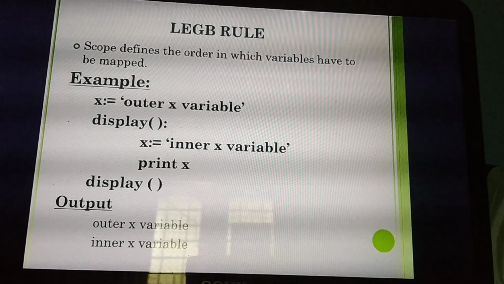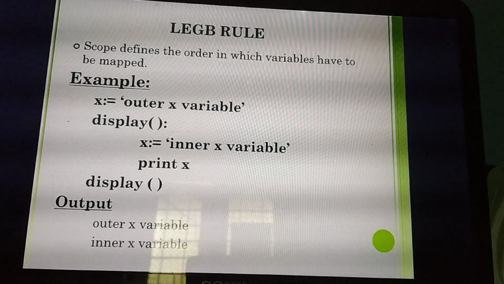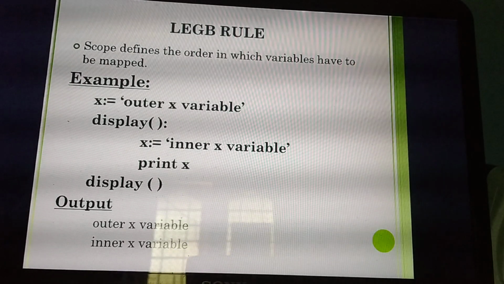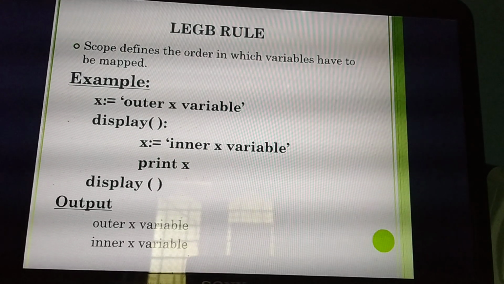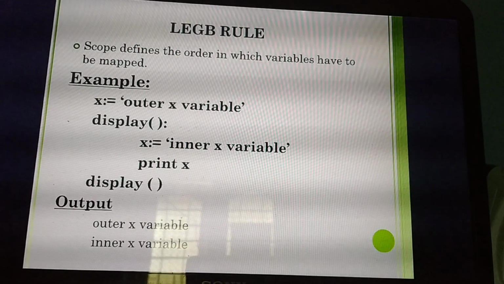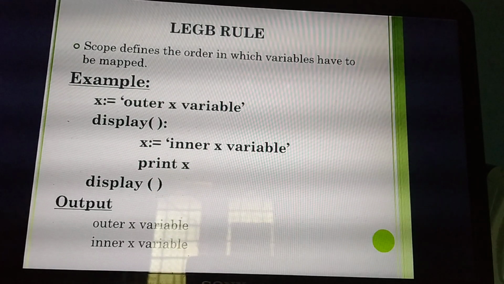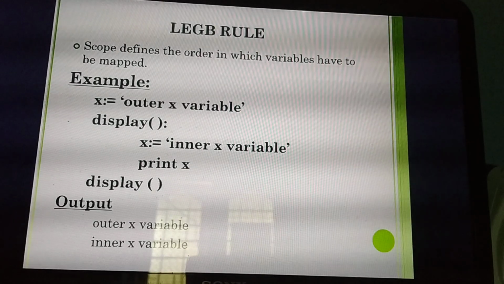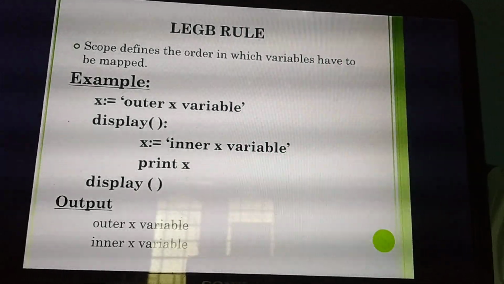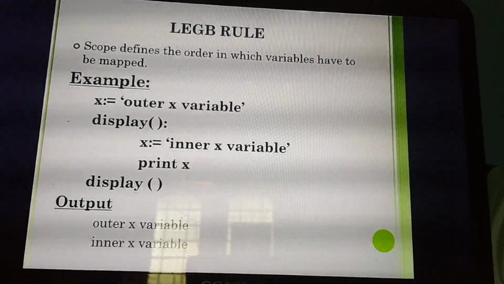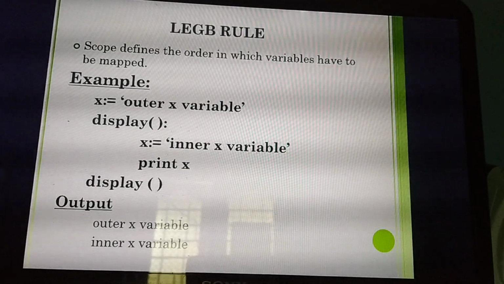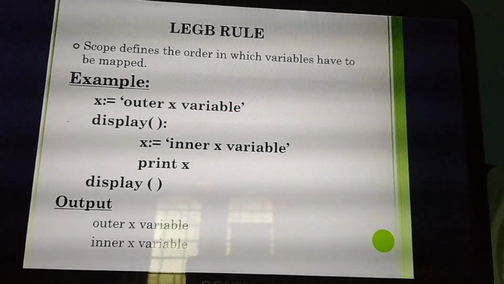Very important. 2 mark question, 3 mark question, 5 mark question. Most of the questions, if you have seen a question paper, whether you have seen it in a 2 mark question or 3 mark question, surely you will get it in 5 mark questions also. Okay, so please listen from the next slide on, a very important question. What do you mean by the LEGB rule? Already you have studied.